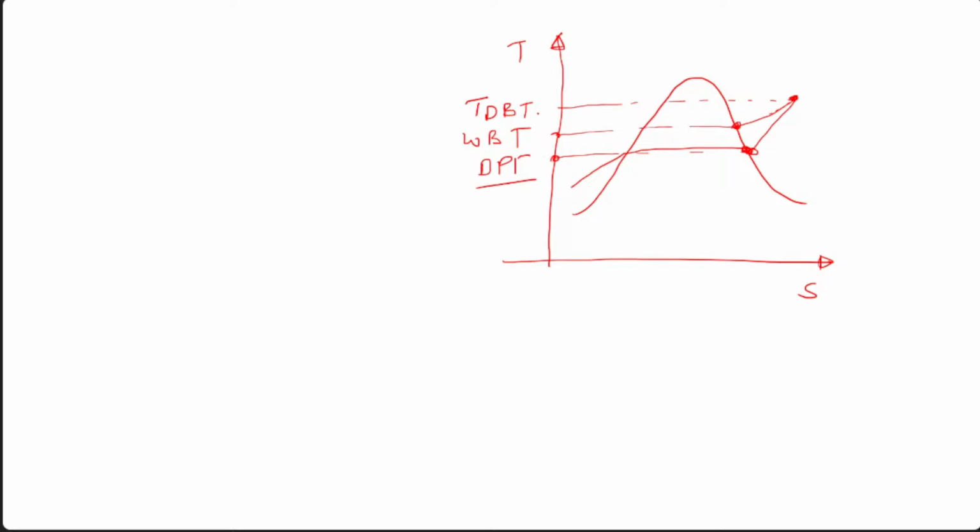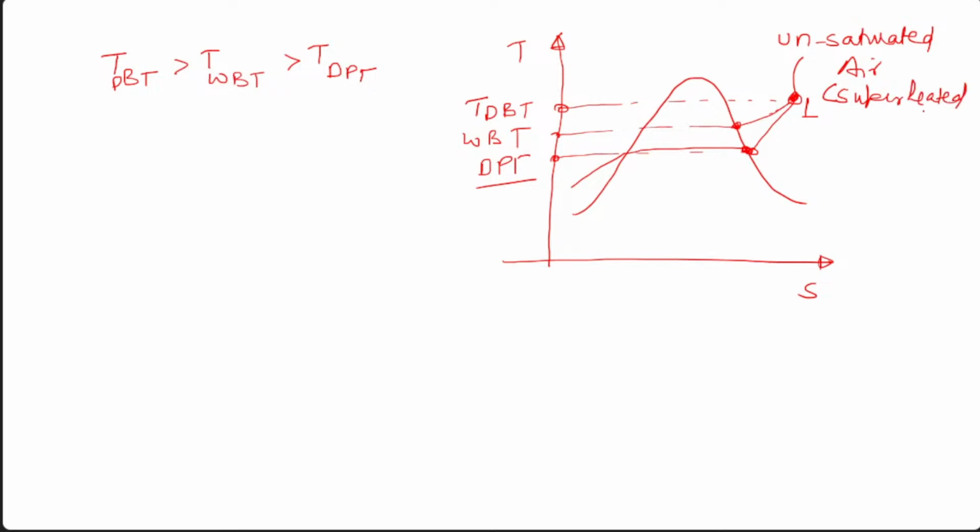And you can see by this curve that T dBT is greater than T WBT, which is greater than the dew point temperature. Is it clear? And that is all for the unsaturated air. This is one situation: this is for the unsaturated air, and it is in the superheated state. Are you getting it?